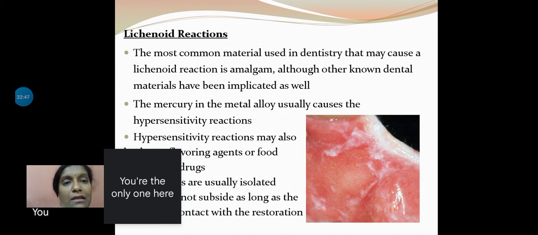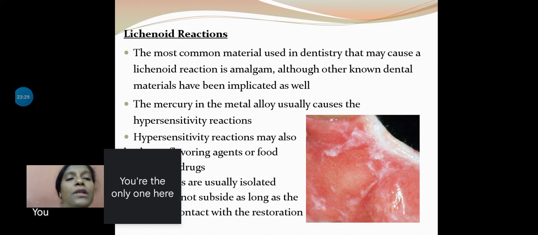The most common material that we use in dentistry, which is capable of giving rise to this lichenoid drug reaction, is amalgam. The mercury in the amalgam restoration, there is continuous leaching of mercury, and that can elicit this particular response. Nowadays, most of the restorations have been replaced from amalgam to composite restorations, so probably that has become less, but other restorative materials such as acrylics tend to give a similar response. So dental materials do play an important role in lichenoid reaction. So look immediately surrounding that lesion, see if there is a new restorative material, if there is any kind of prosthesis present in that area.